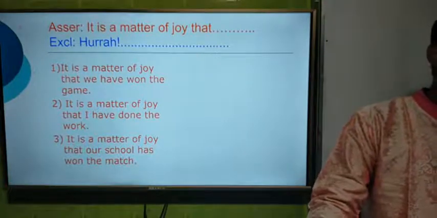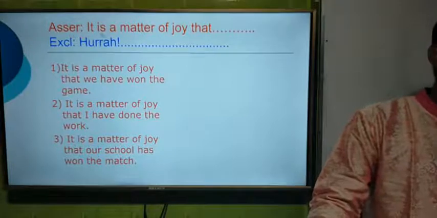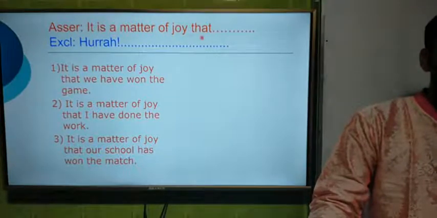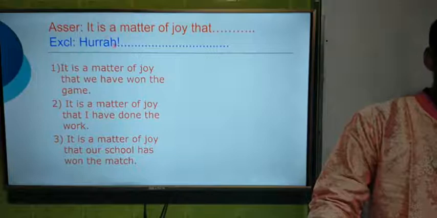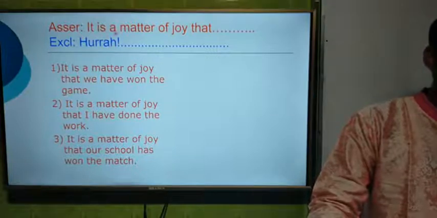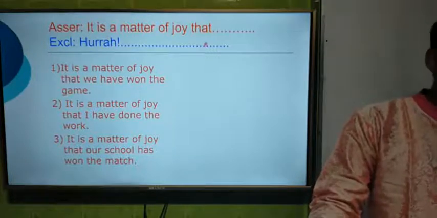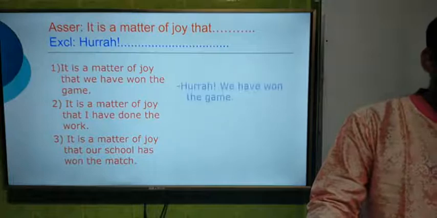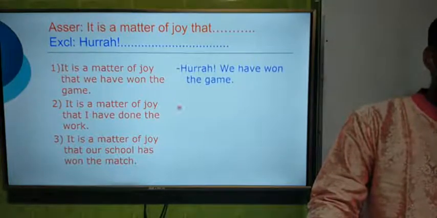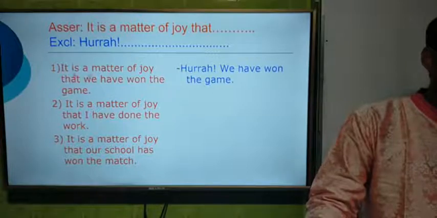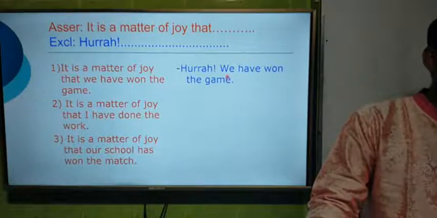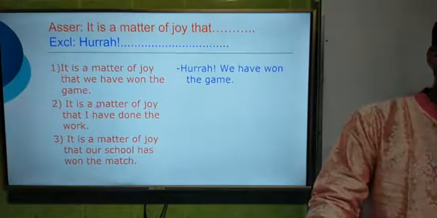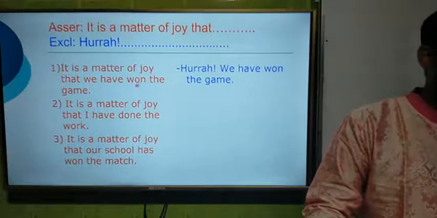Dear students, look here. The assertive sentence will start with it is a matter of joy that, and we have to use just hooray instead of it is a matter of joy that. So look at the screen and the answer of the first question. Here, hooray. I have written hooray instead of it is a matter of joy that, and then we have to write down the rest of the sentence: we have won the game.